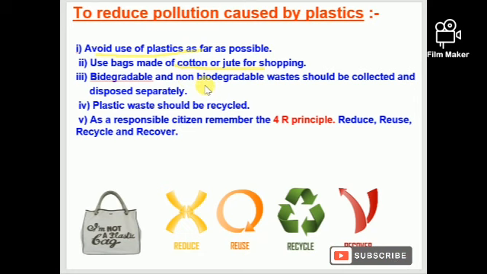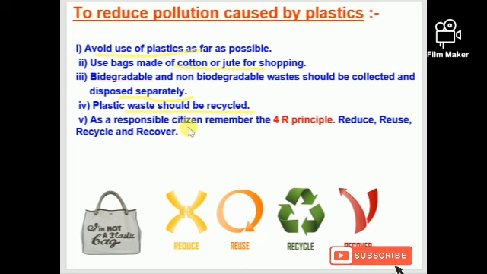Next, biodegradable and non-biodegradable waste should be collected and disposed separately. In case we are getting so many plastic wastes, we should collect it and dump it separately. Plastic waste should be recycled because it can be recycled. That way we have to collect it and send it for recycling.